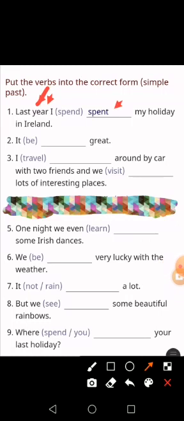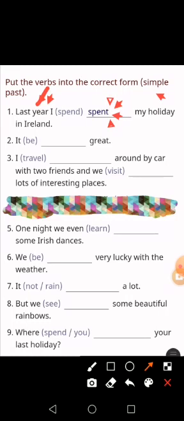So I spent. Why do we use spent? Because you need to make it what? Simple past. So you have to change the verb. Spend is the base form, and spent is, look here, we have t. So we change the verb. So it is what? Irregular verb. We change it. Can you notice? We change it. We don't add ed. Right? We change it. So it is what? Irregular verb in the past tense, right?